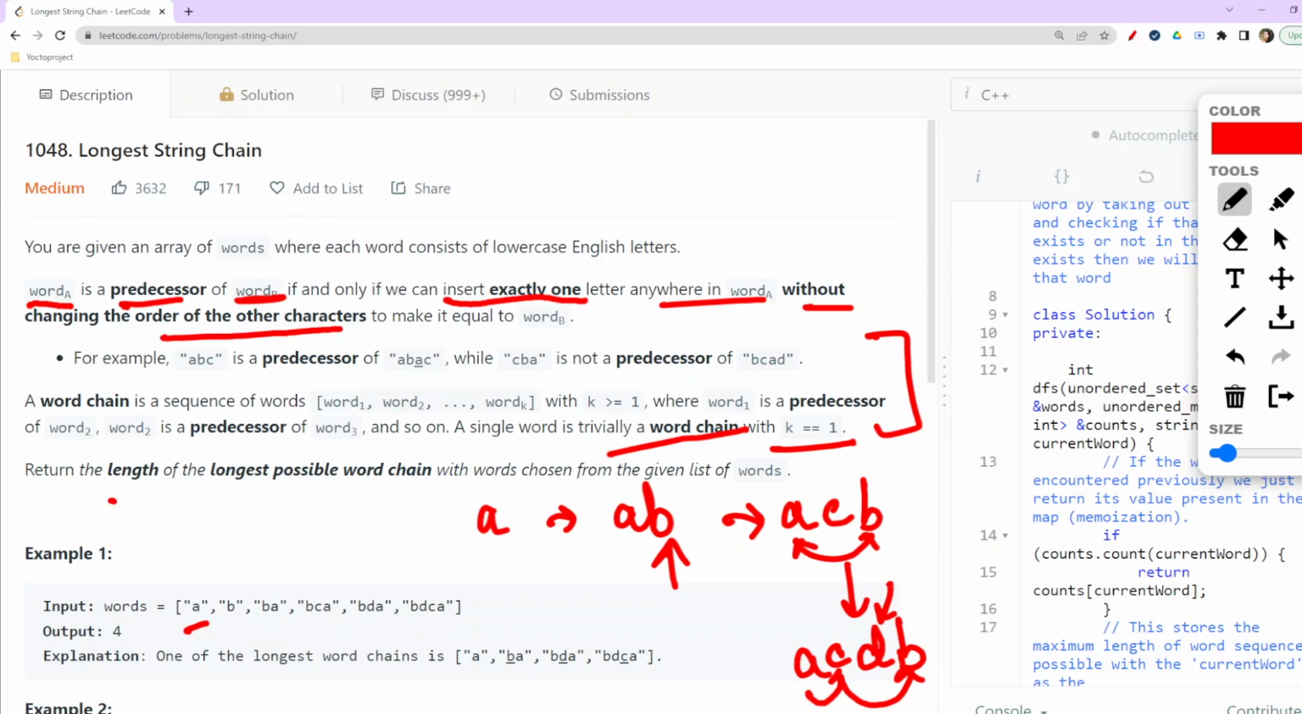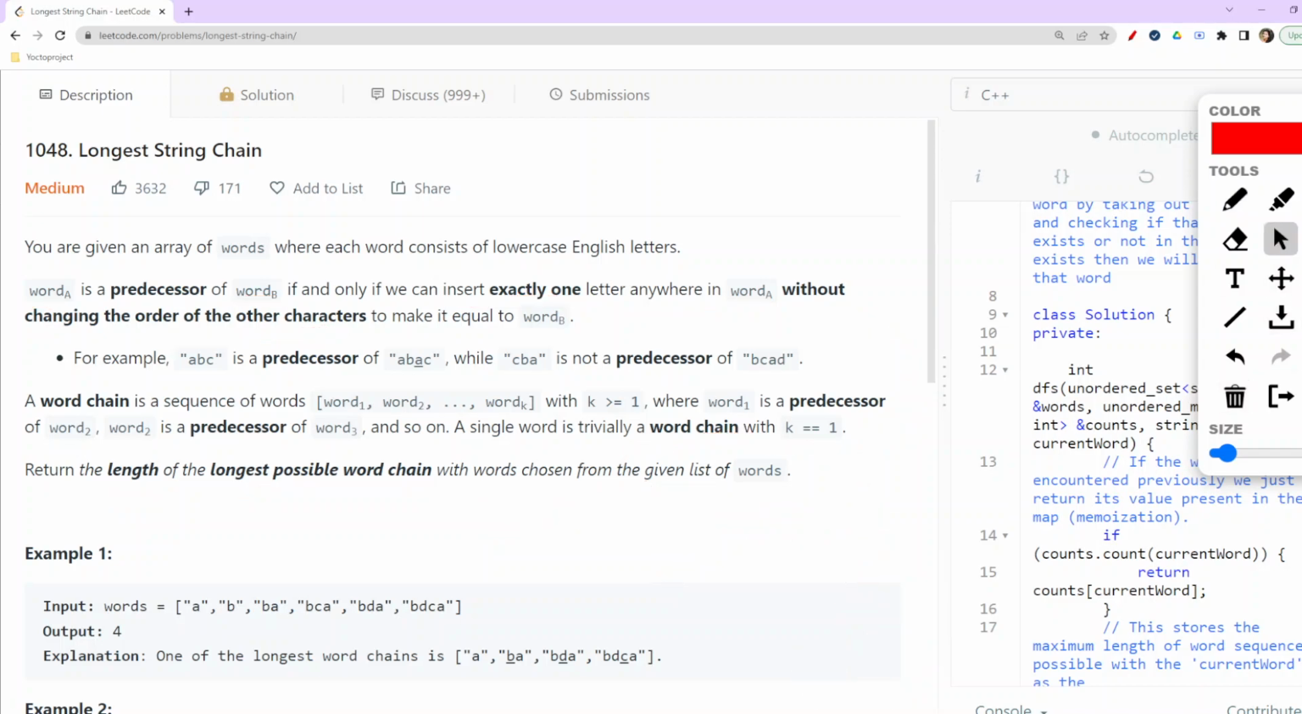Now we are required to return the length of the longest possible word chain that could be made out of all the words given to us in this vector of strings, with words chosen from the given list. Basically from that list. That is what they want to say.